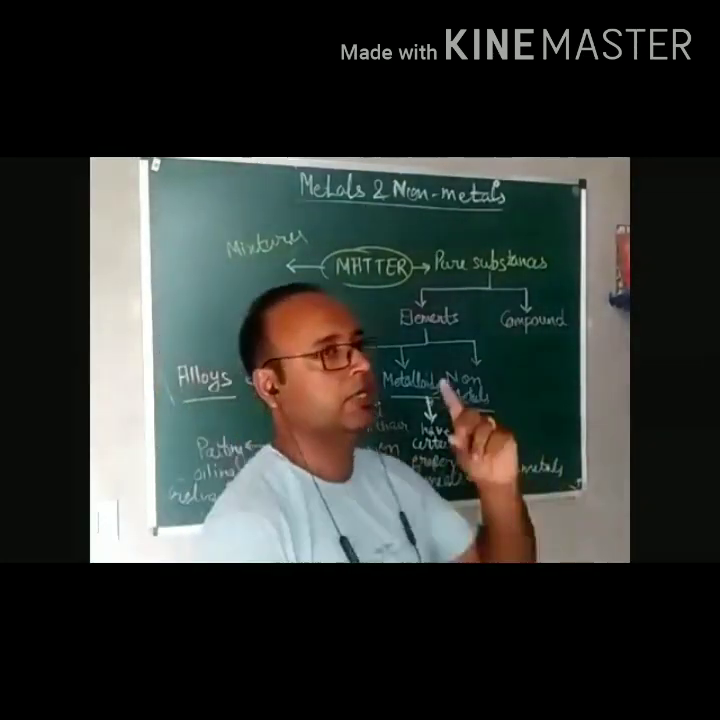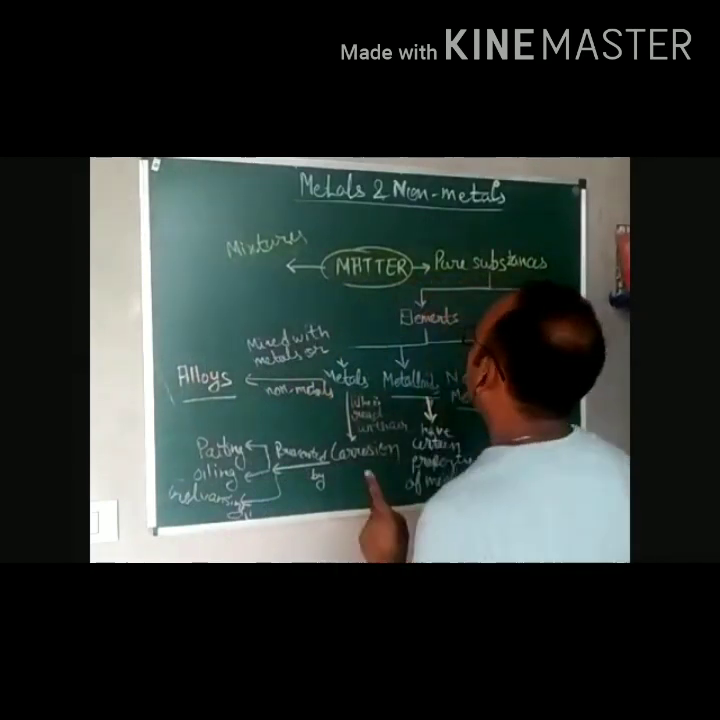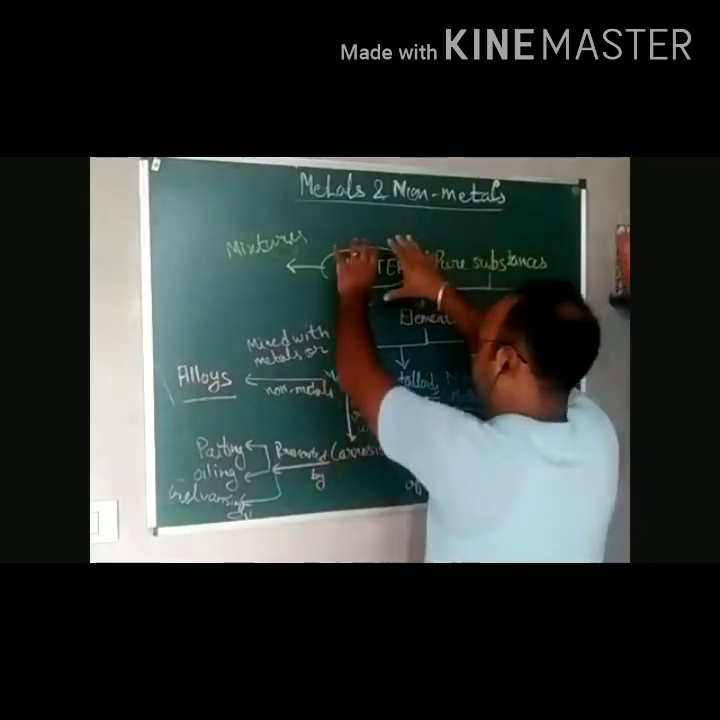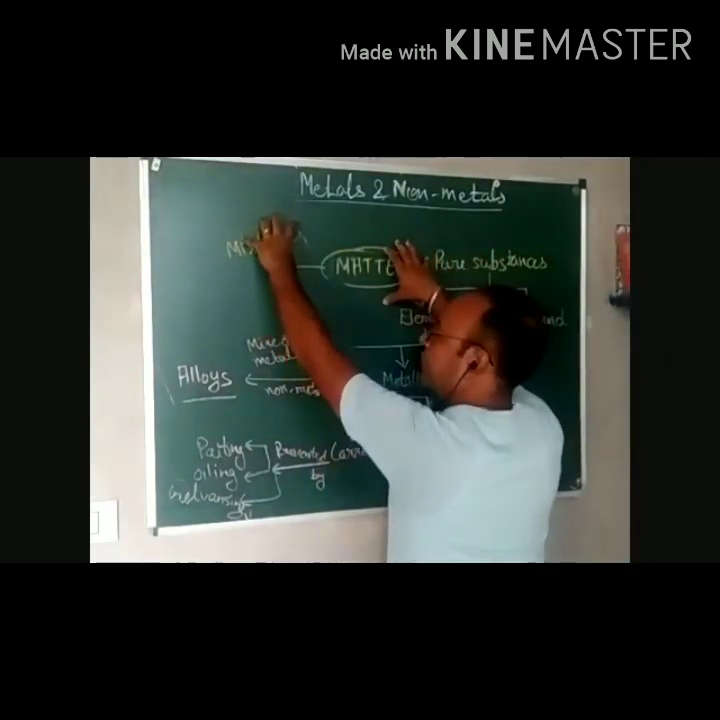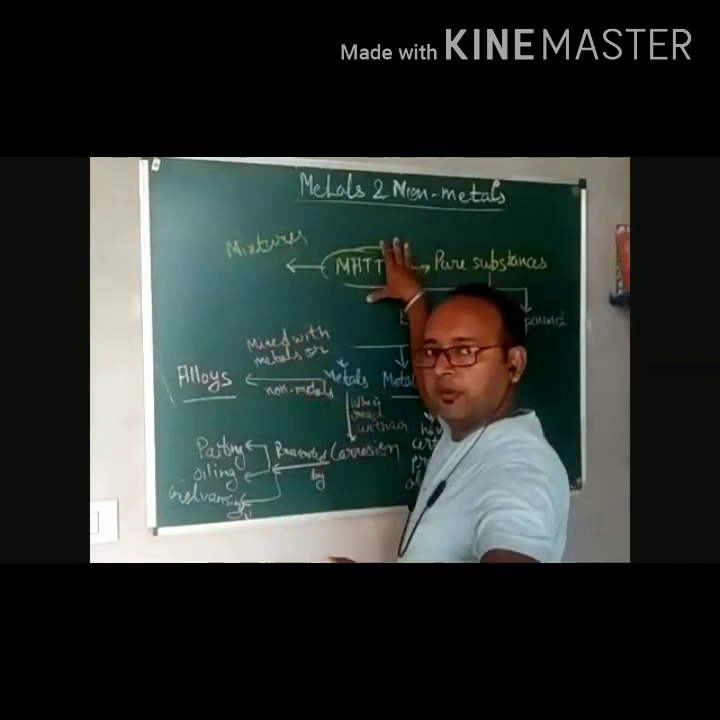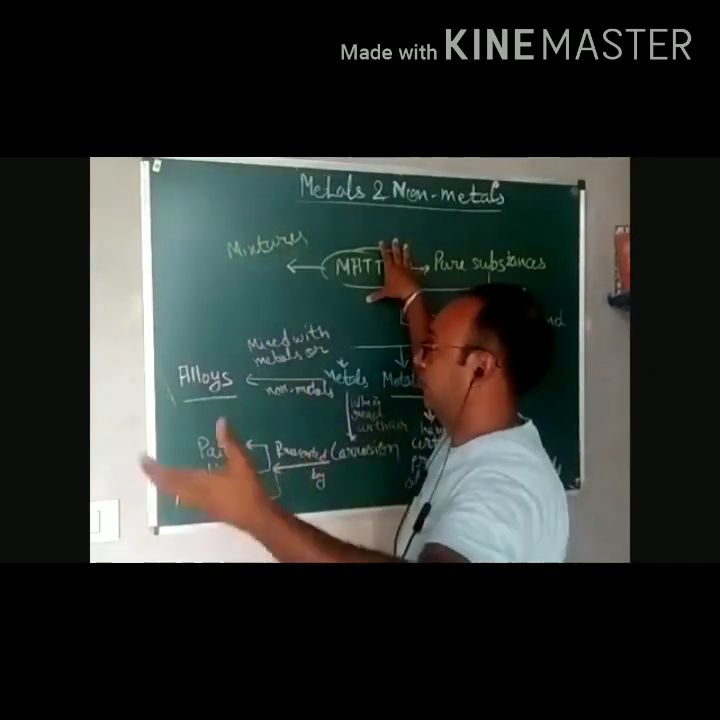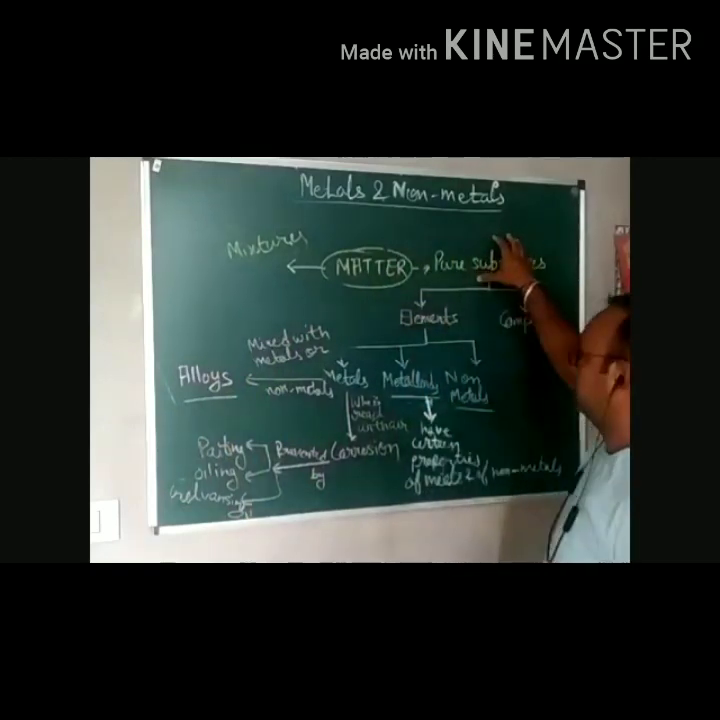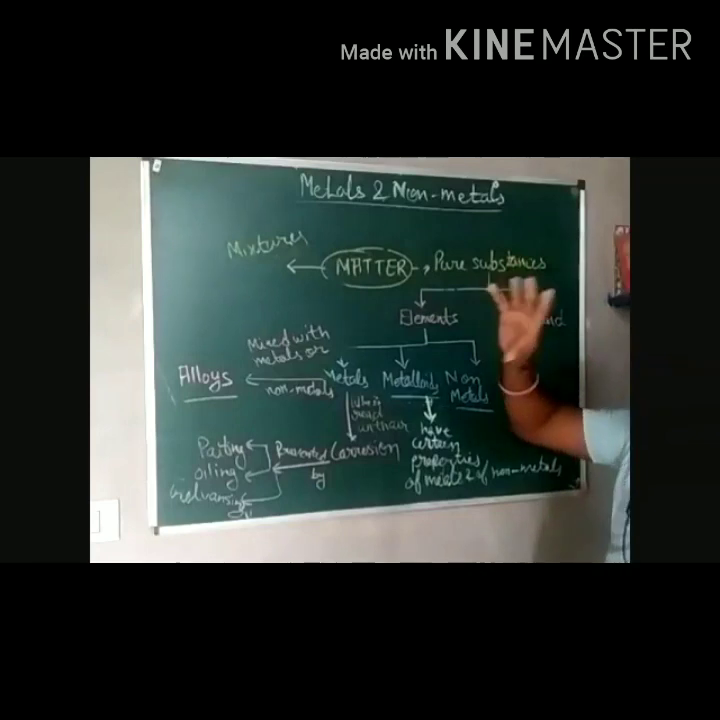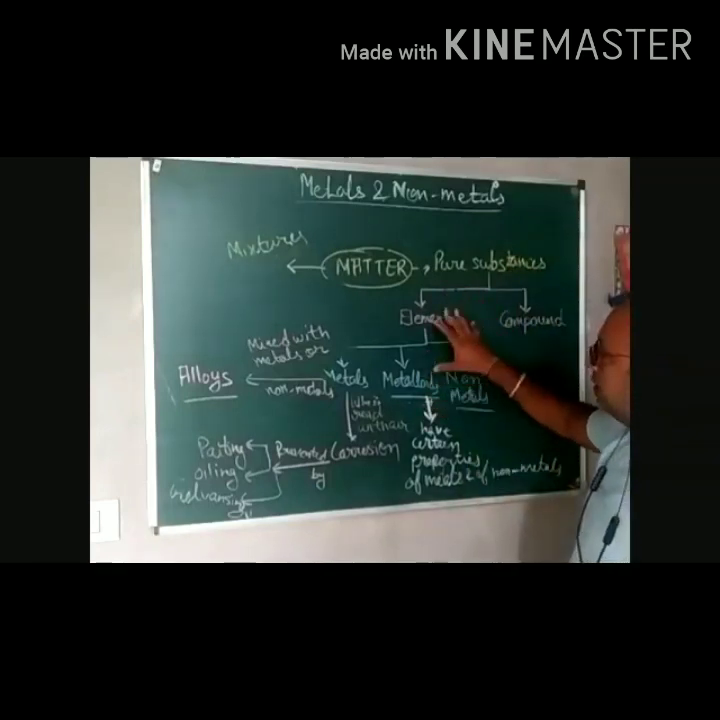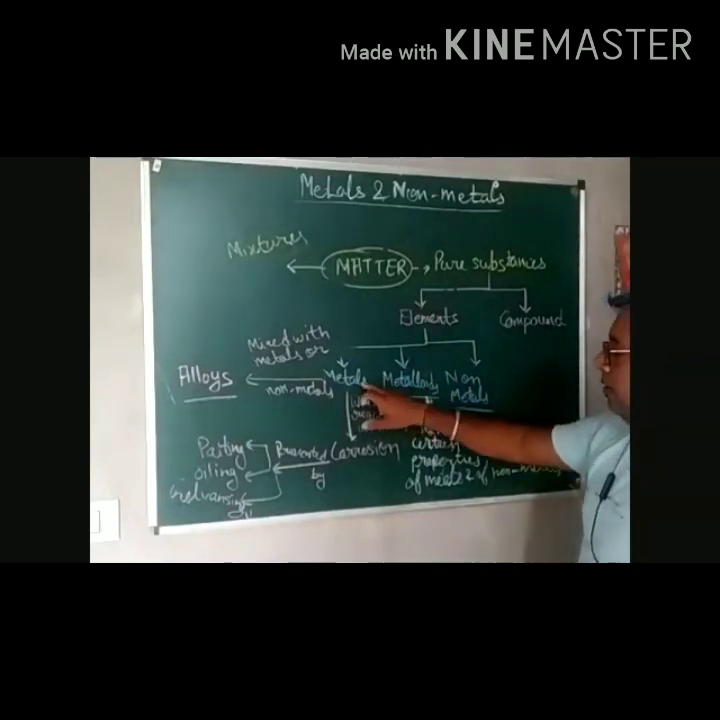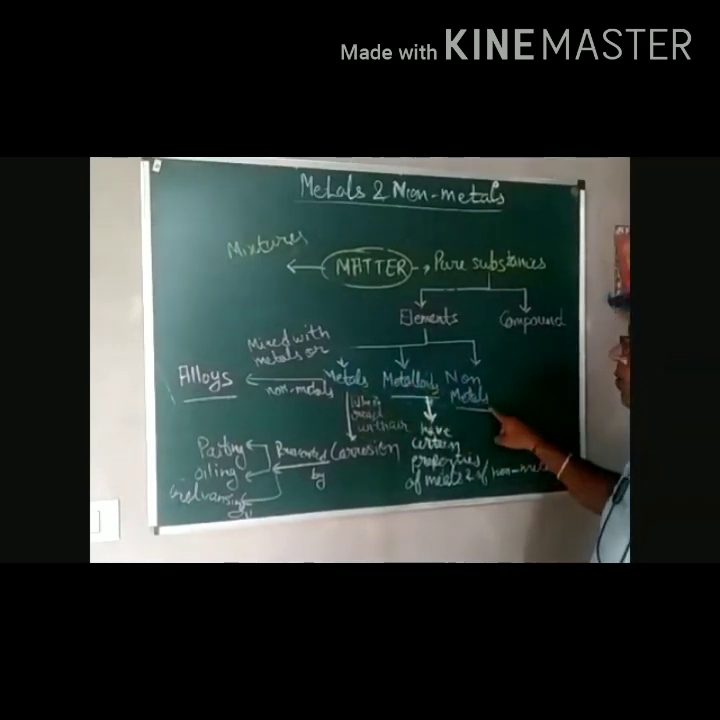So let me revise in 1 minute for you all. Firstly, we discussed matter. Matter is classified into two categories. One is mixture. Mixture we will discuss in the higher classes, but I would like to share one example of mixture, that is air. Air is a mixture of gases. Pure substances can be classified into elements and compounds. About compounds you will discuss in class 9. Now in class 8 we have to discuss elements. Elements can be classified into 3 types: metals, metalloids, and non-metals.